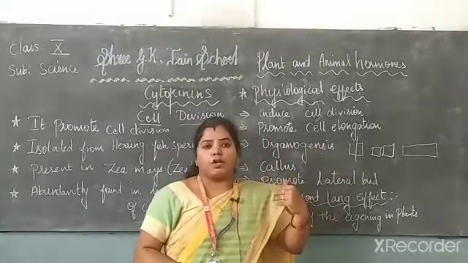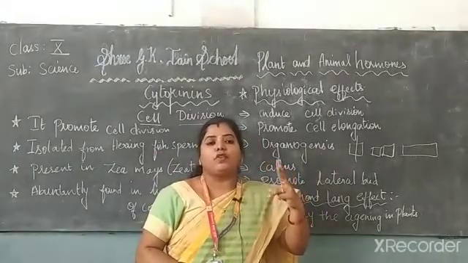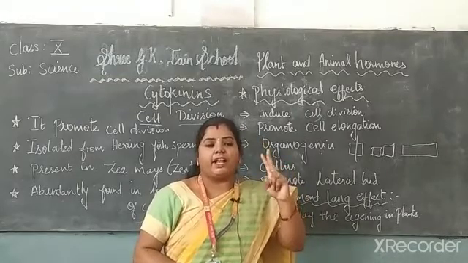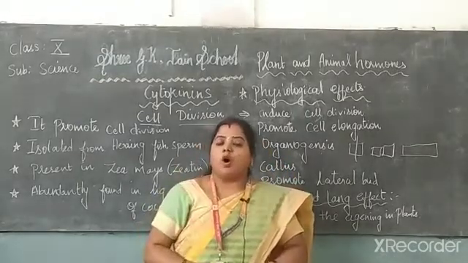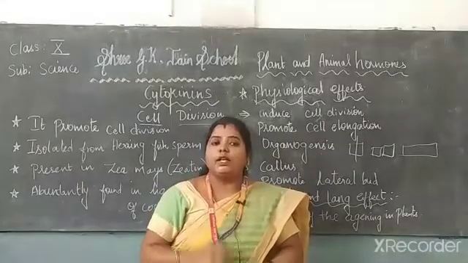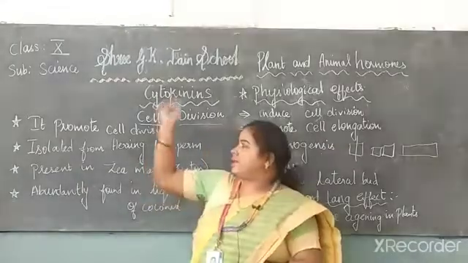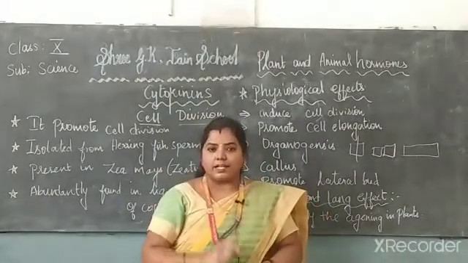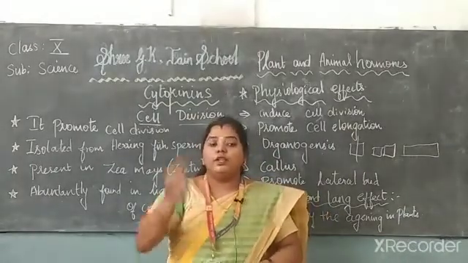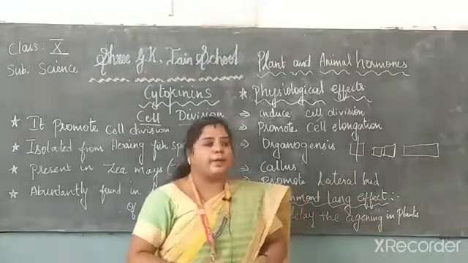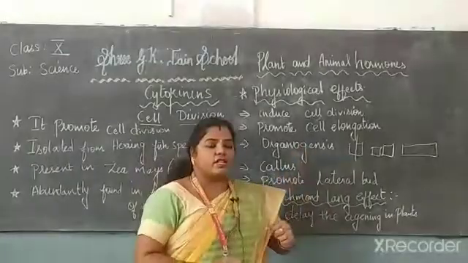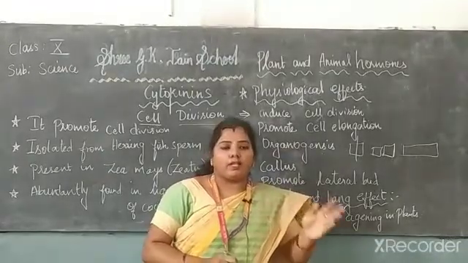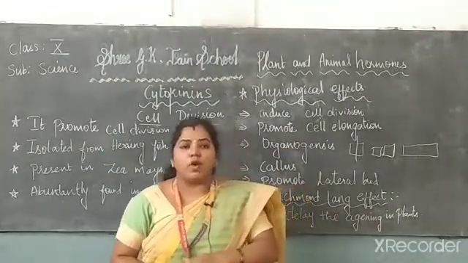In this process, which two kinds of hormones are involved? Two different kinds of hormones. One is auxin, which we already discussed, and the second one is cytokinins. The combination of auxin and cytokinins will form new organs. That process is called organogenesis. So organogenesis is a process involving the auxin as well as the cytokinin hormones.